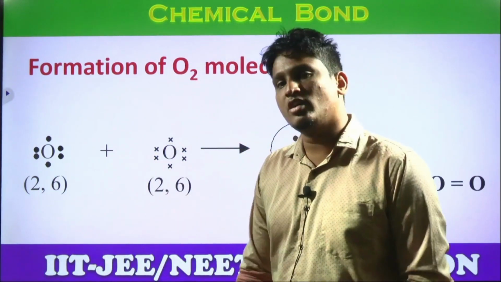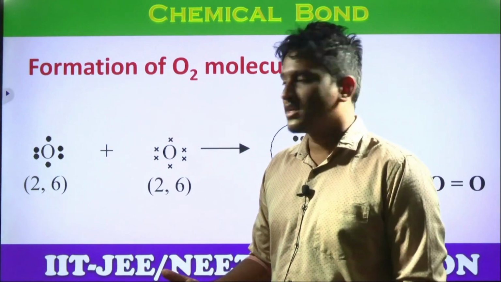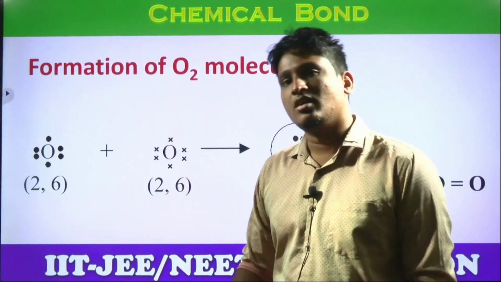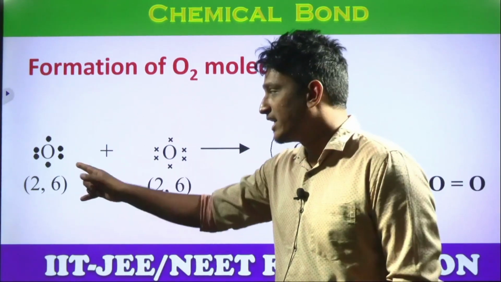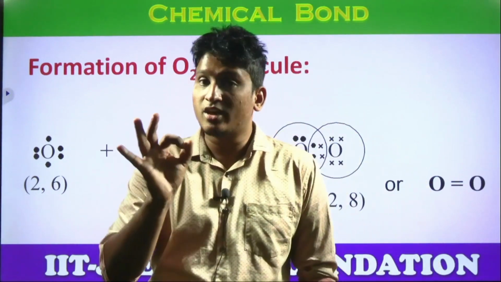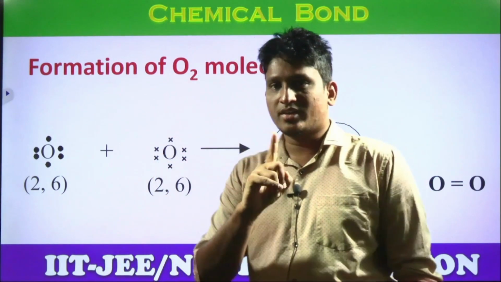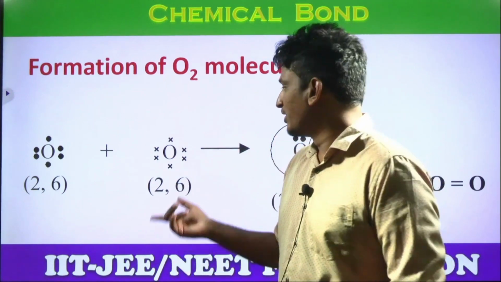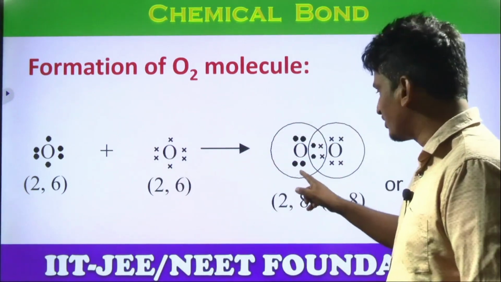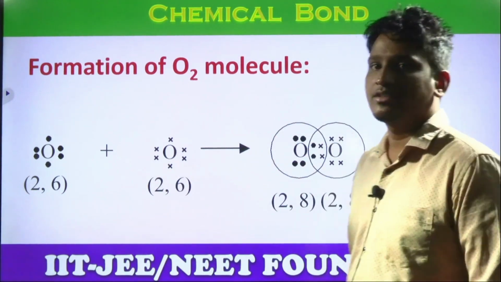Already 6 are there. More how many it needs? More 2. Yes or no? Look at the other oxygen. Also more 2. Now each oxygen needs to share how many electrons? 2 electrons. Yes or no? Because they need 2. So this oxygen shares 2 electrons and this oxygen also shares 2 electrons.